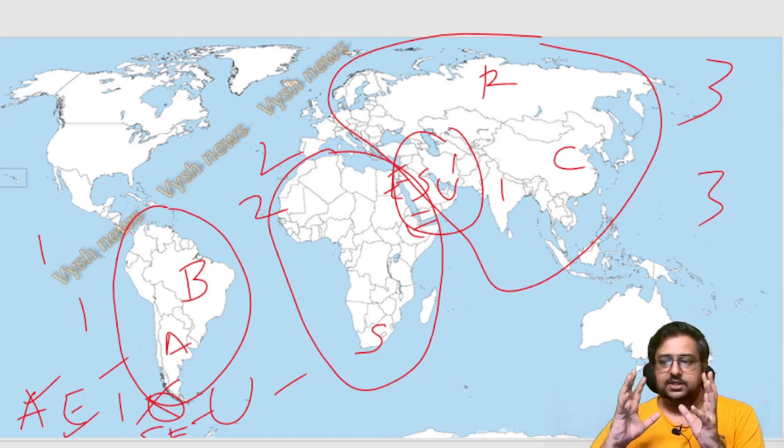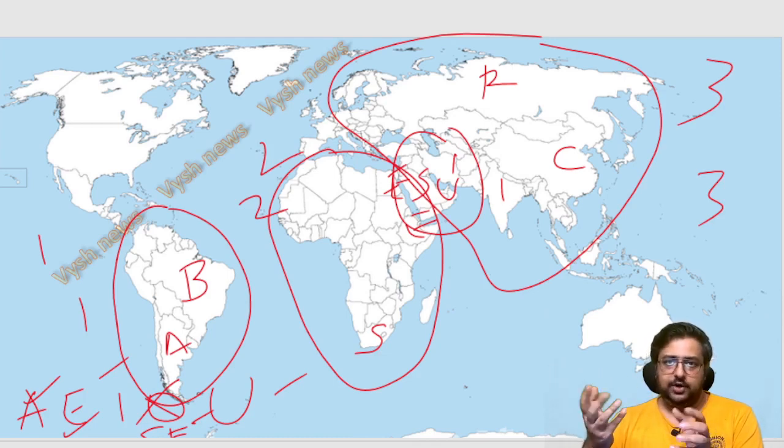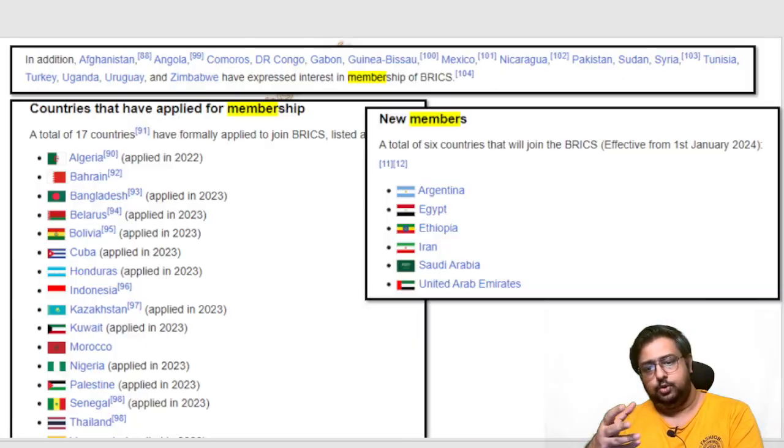This kind of information, this map, if it's not by heart to you, you are a very poor aspirant who has not yet reached the level of competitive aspirants. That is why I'm telling you, through VYSHIANS learning, I will make sure that by the end of the year you become that expert aspirant, that after that you don't even need me. You don't need my coaching or my guidance. Later you pass and somewhere you mention our name, that's good for us. But I'm telling you, the detailing and the simplicity with which we break down the concepts, you will get only here. So I'm sure now you have studied 6 countries, 11 countries are over. We'll go to more things.